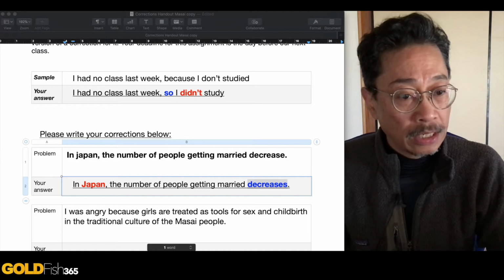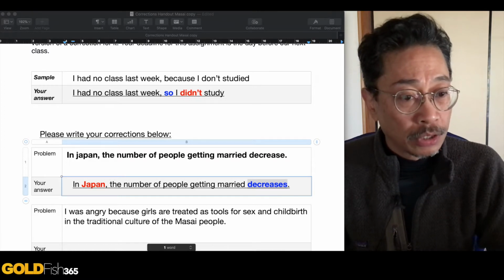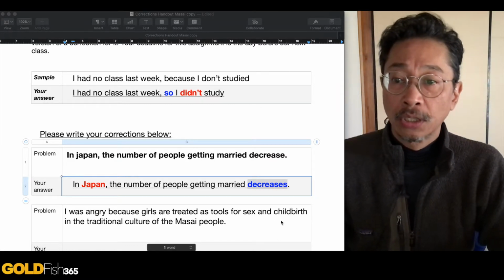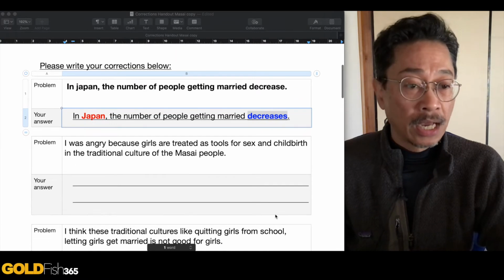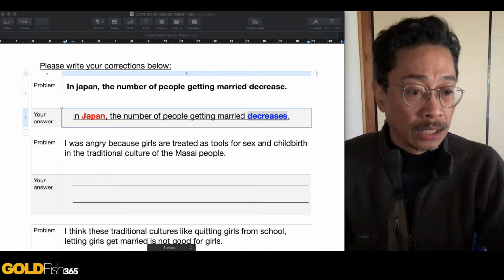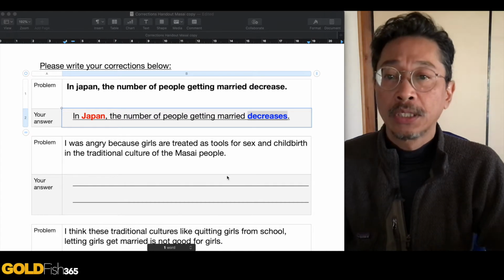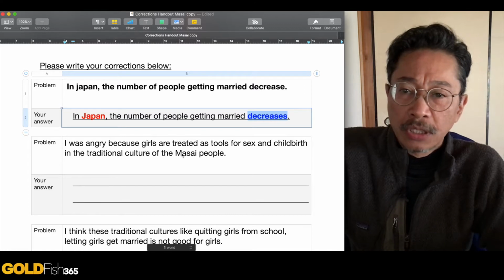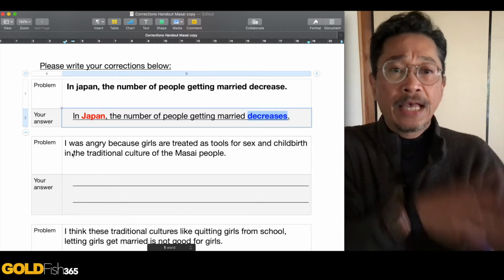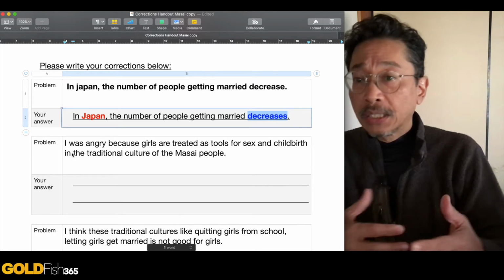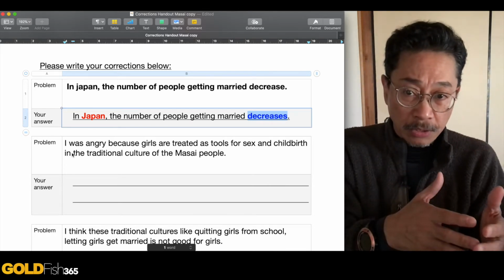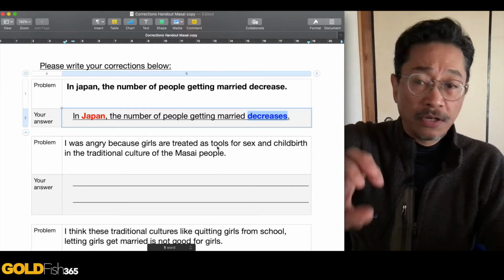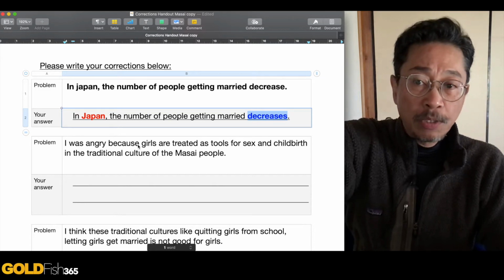Okay? "I was angry because girls are treated as tools for sex and childbirth in the traditional culture of the Masai people." Okay? Now, let's look at that from here. The problem is this, in the traditional culture of the Masai people. That is at the end of the sentence. And it shouldn't be at the end of the sentence. In the traditional culture of the Masai people is actually the situation, the phenomenon for this part. So it should be right after because.